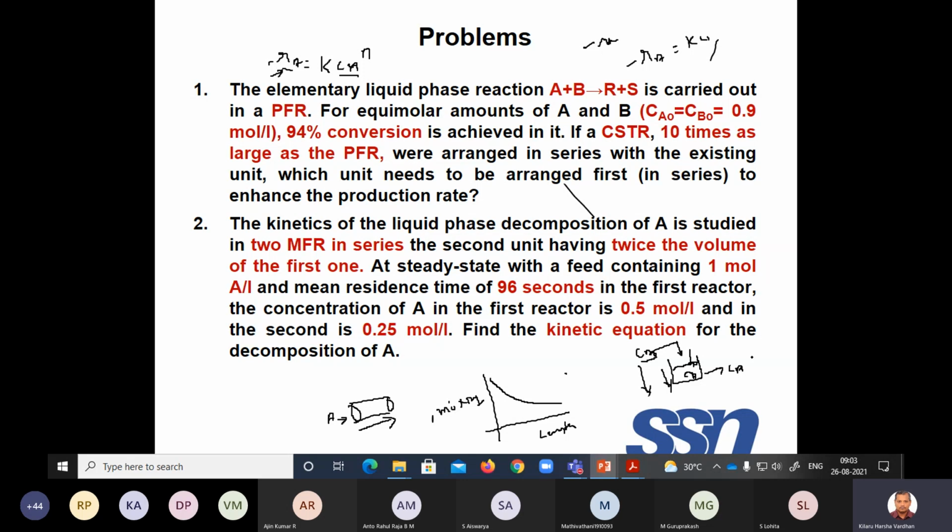There are again different things which you will study in the fourth, I think this is the fifth unit, that is the non-ideal reactors. Whether the mixing should be immediate, because there are some reactions where the mixing should be immediate and some reactions where the mixing should be later. Again, early mixing, late mixing, micro mixing, macro mixing.